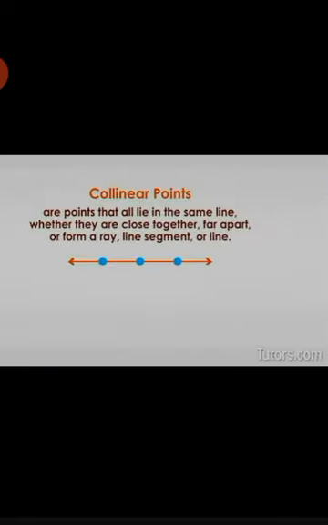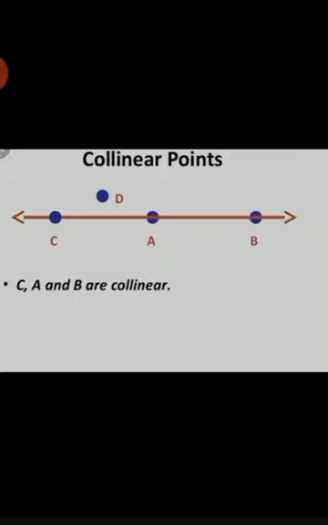Now the next topic is collinear points. What are collinear points? Collinear points are points that all lie on the same line, whether they are close together, far apart, or form a ray, a line segment or a line. You can see more examples. Here points C, A and B, these 3 points, only one line is drawn through them. So you can see C, A and B all lie on the same line. So these are collinear points.